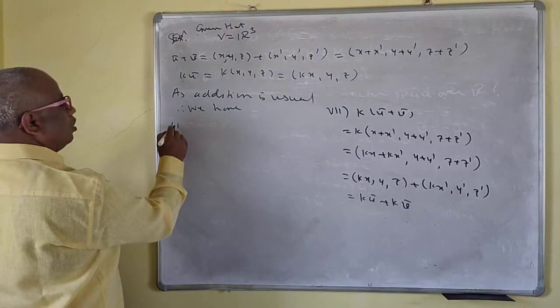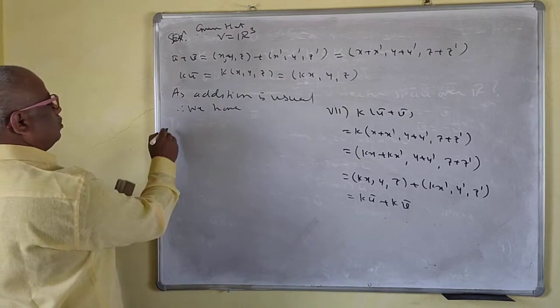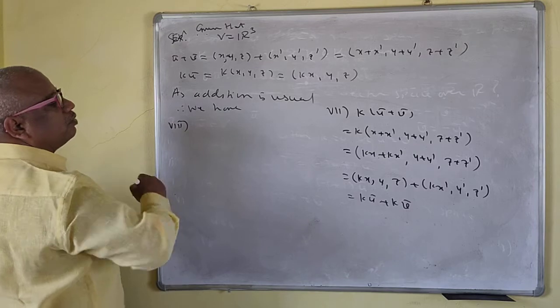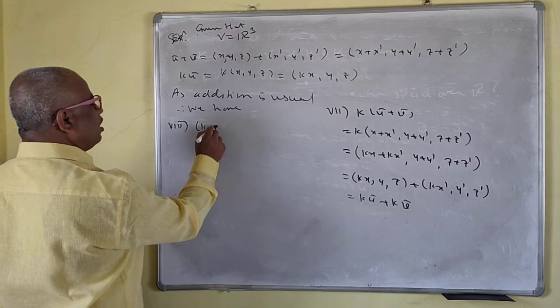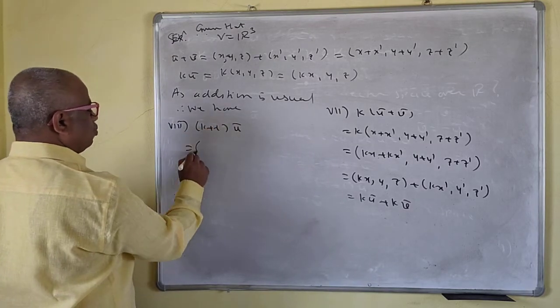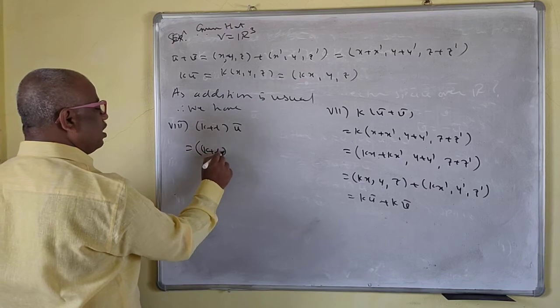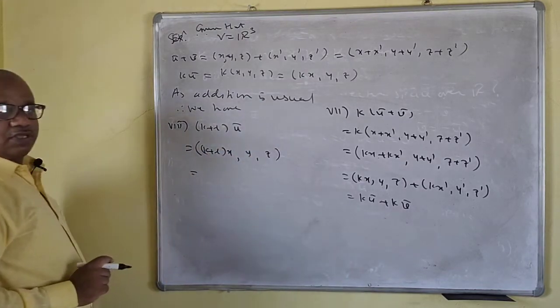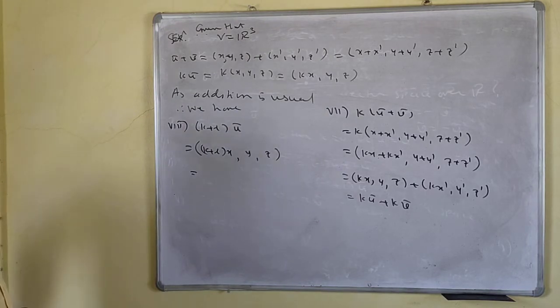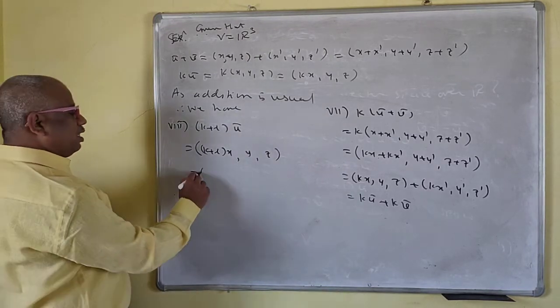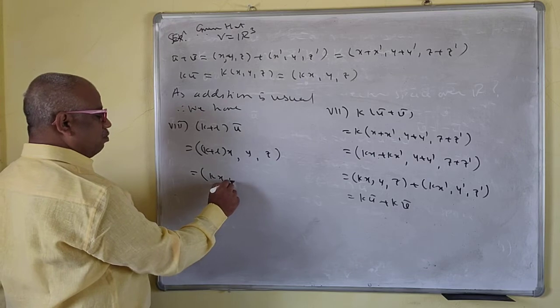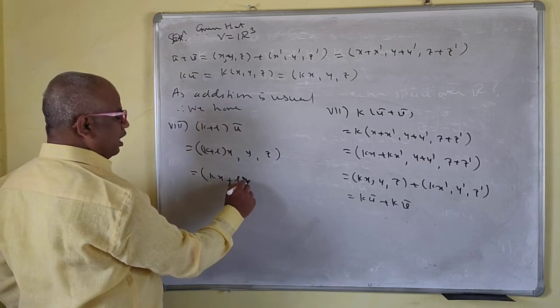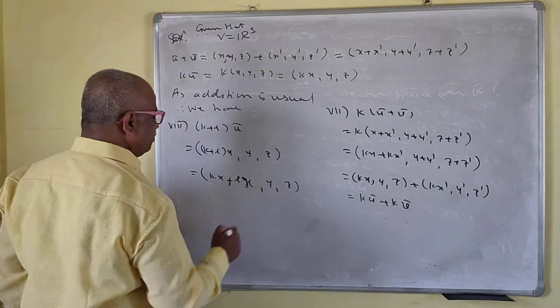Now next one, the 8th one. Okay. So (k + l) u bar. This is the same as what? (k + l)(x, y, z). So this is what then? (kx + lx, y, z).